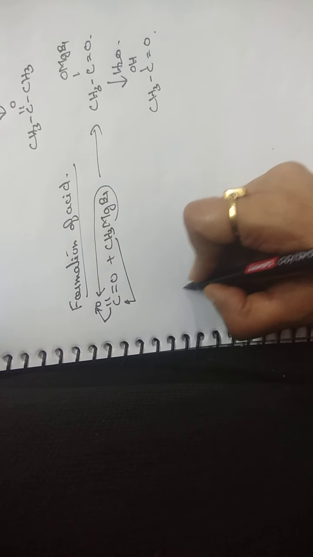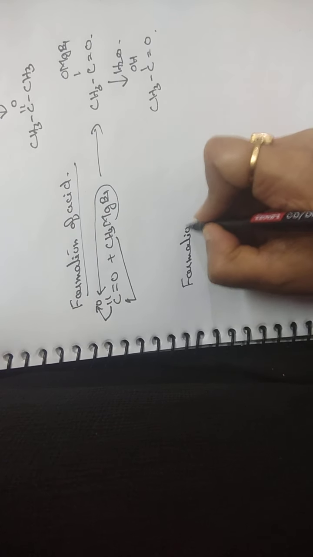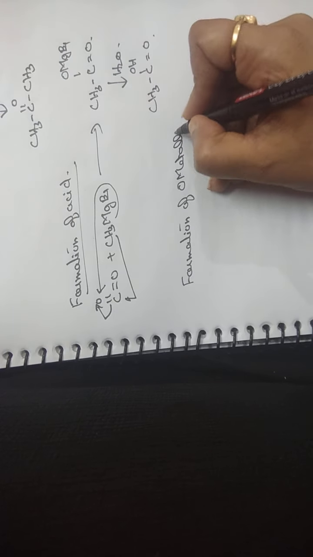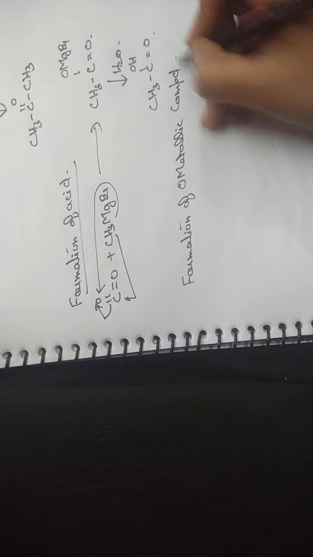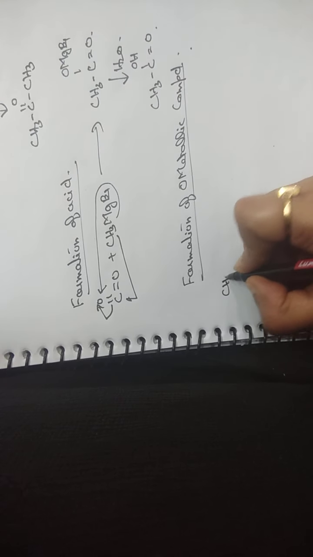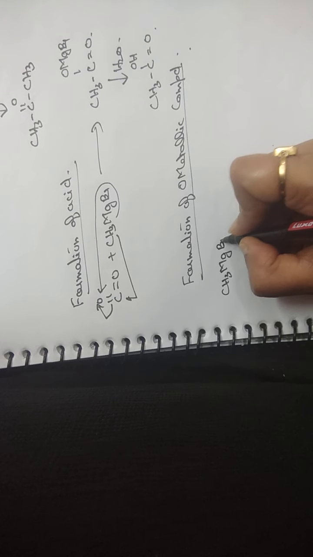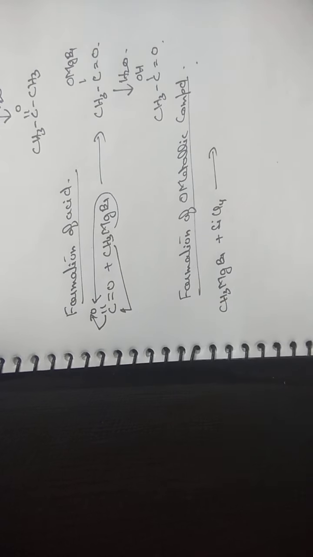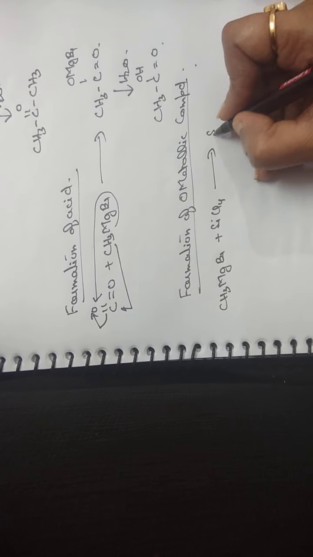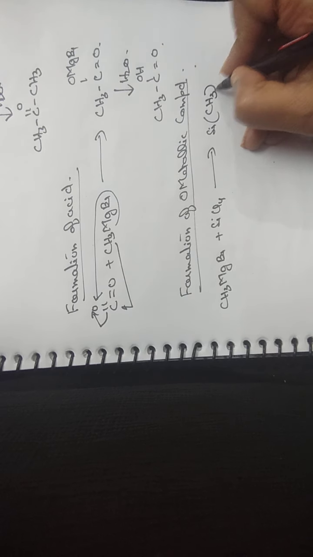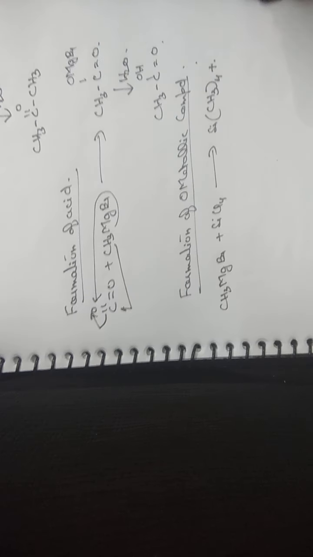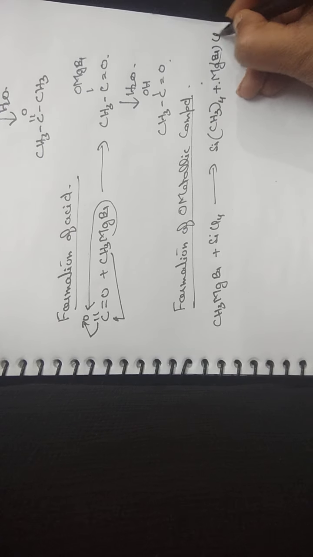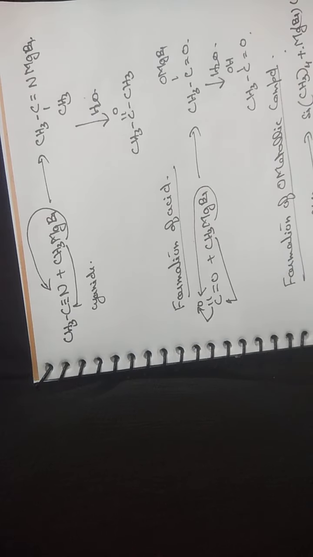And the last application is the formation of organometallic compounds. For this, the Grignard's reagent reacts with silicon tetrachloride. It is an inorganic halide. When it reacts with silicon tetrachloride, an organometallic compound is formed, and the byproduct is MgBrCl. So these are the applications of Grignard's reagent.